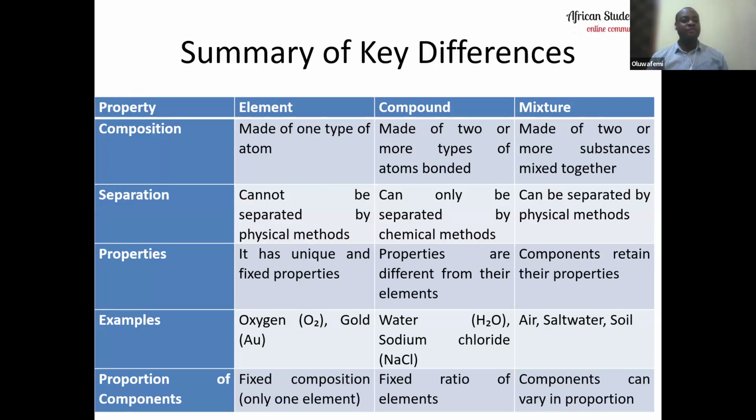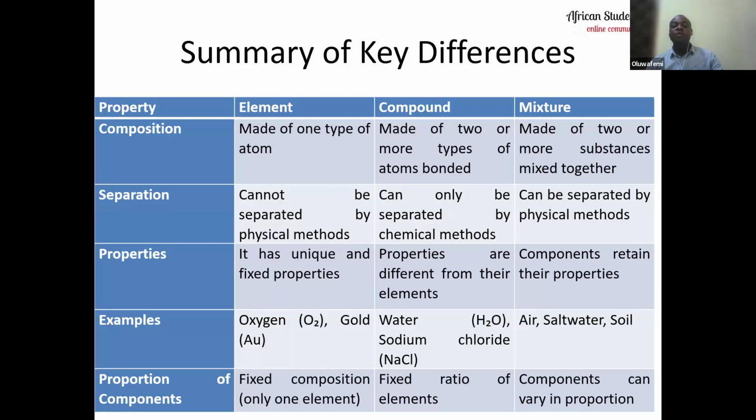In terms of separation, let's differentiate now. Elements cannot be separated by physical methods, but for compounds, we said they can only be separated by chemical methods. So we can deploy some chemical methods to separate our compound, but you may not be able to use a physical method to separate the compound. Mixtures, on the other hand, can be separated by physical methods, like filtration, decantation, and so on. And we are going to be looking at some of the separation methods as we go along in this teaching.